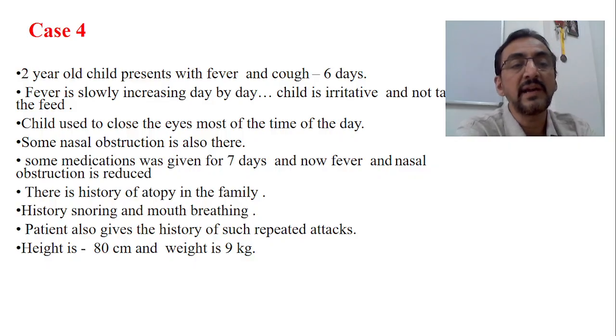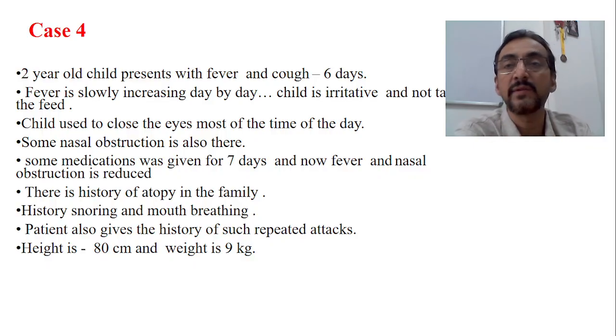At present the child is 80 centimeters for 2 years. 80 centimeters is not bad, not too less. Weight is 9 kg. Weight is a little less, and actually considerably less. Anyway, we will see what actually this case is. So this is a case.